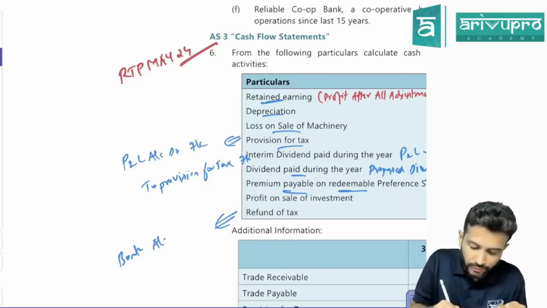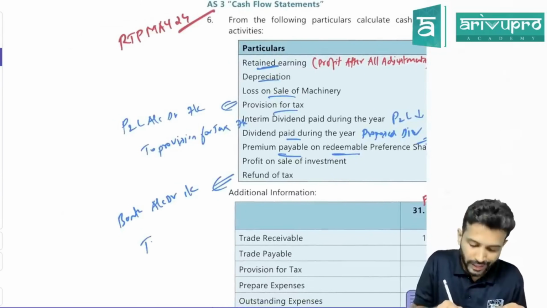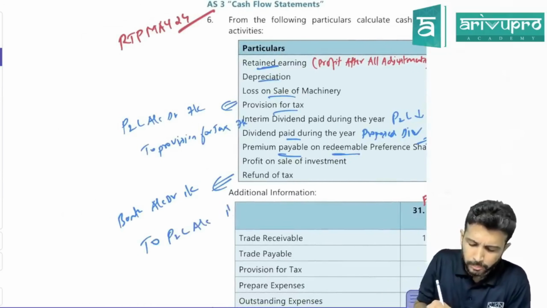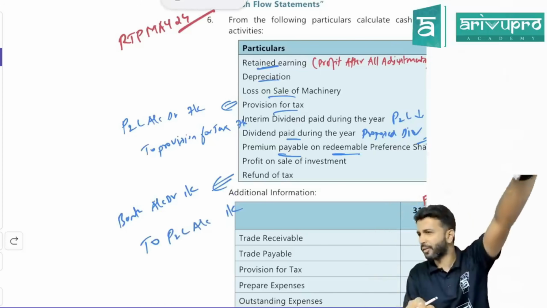Now you have received a refund. So the journal entry will be bank account debit. How much is the refund you have received? 1,000. So bank account debit 1,000. You have to credit something. No, you will credit P&L account. Bank account debit to P&L account, how much? 1,000 rupees.